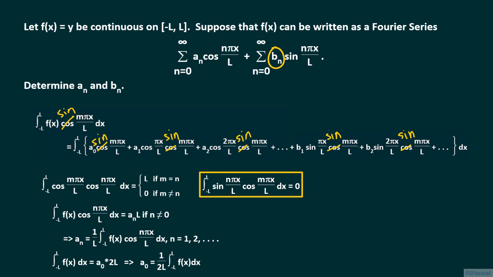But upon integrating from minus L to L, the product of sine and cosine disappears, so that the a sub n terms disappear when we integrate from minus L to L. And so now we have to deal with the products of sines.